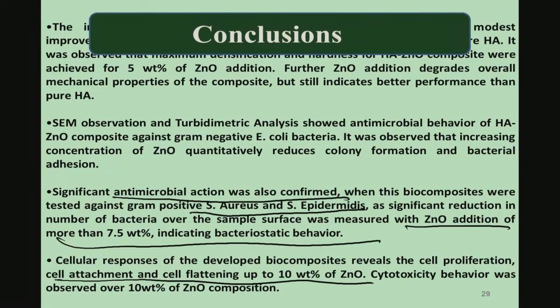So, somewhere between 5% and 10% is the optimum zinc oxide content which can be useful for further biomedical applications. However, this needs to be tested in preclinical studies in an animal model. One useful composition can be hydroxyapatite with perhaps a middle-range 7.5% zinc oxide addition, which shows reasonable cell viability with osteosarcoma cells as well as fibroblast cells, and at the same time has reasonable antibacterial property.